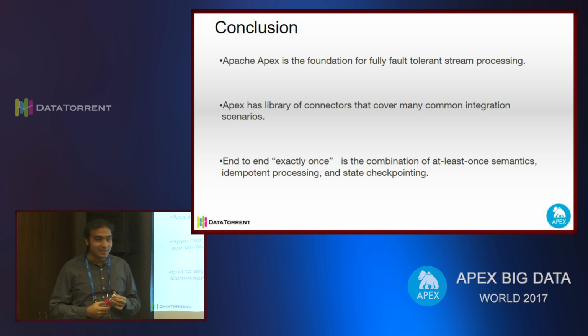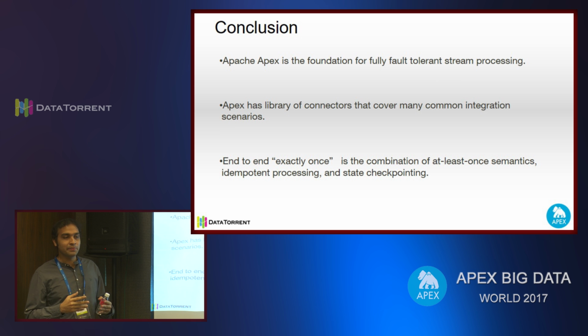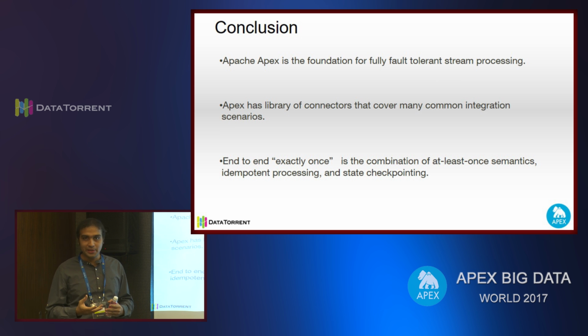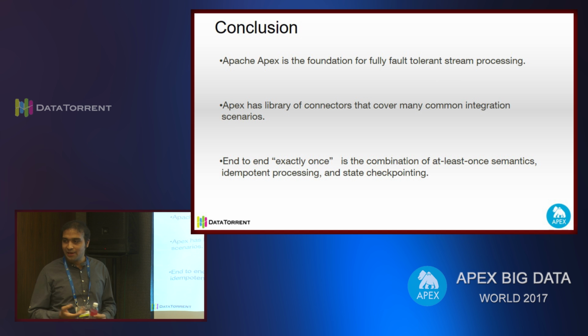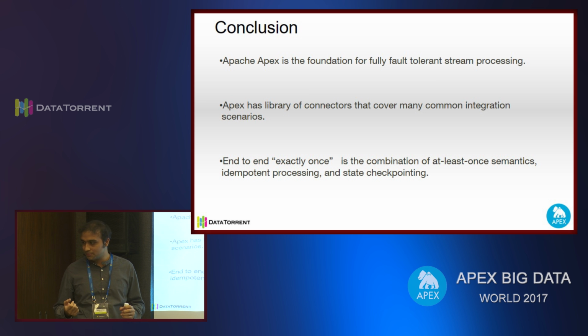I'll just conclude by saying that Apache Apex is the foundation of fault-tolerant systems. It has a major emphasis on fault tolerance, because how you recover and the effort it takes to recover also affects your operability. So automatic recovery and stateful recovery, it has a good focus on those points. We have a library of connectors that cover many of the integration scenarios like files, HDFS, Hive, Avro, and databases. End-to-end exactly once is nothing but a combination of at-least-once semantics, idempotency, and some consistent behavior across the operators.